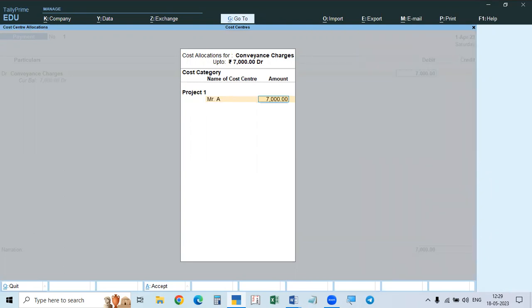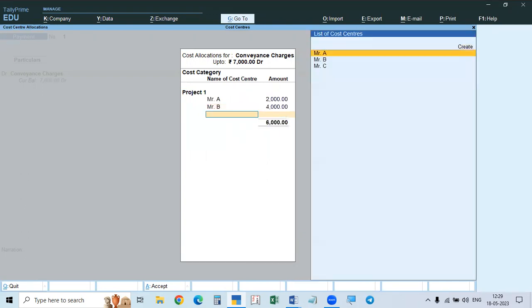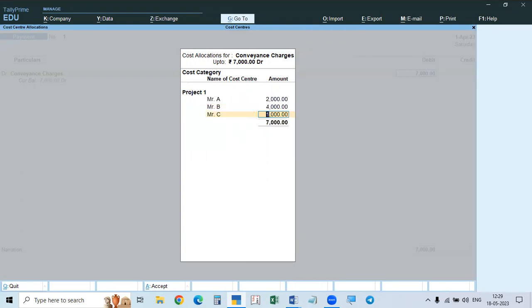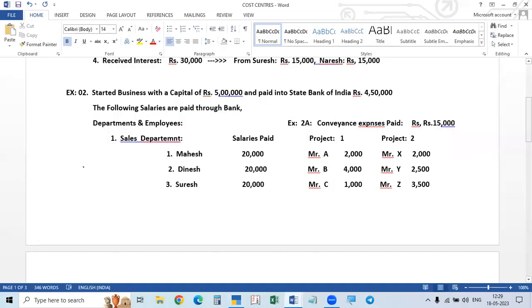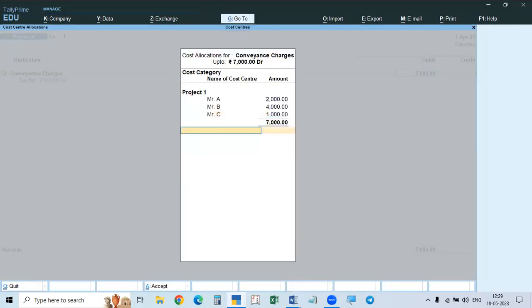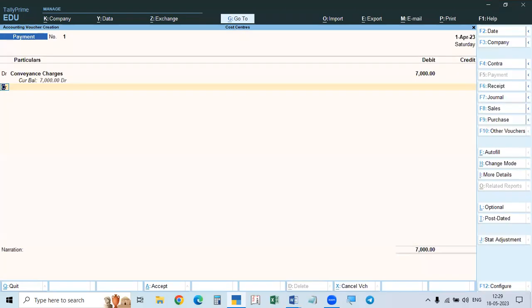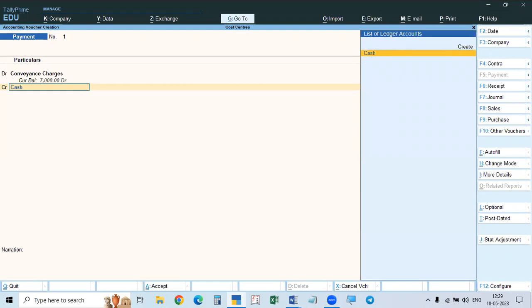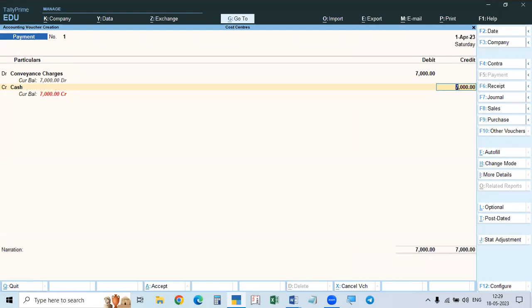So for A, how much you paid? 2,000 rupees. Next for B, we paid 4,000 rupees. Next for C, the balance amount out of 7,000, the balance is 1,000. 1,000 is paid to project 1. Okay. So it is closing. Now we will pay cash, 7,000 rupees. That's all. That is one project account completed.